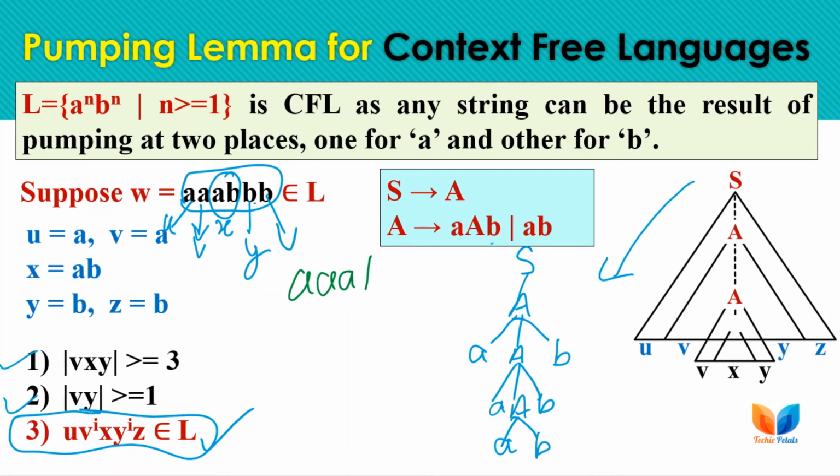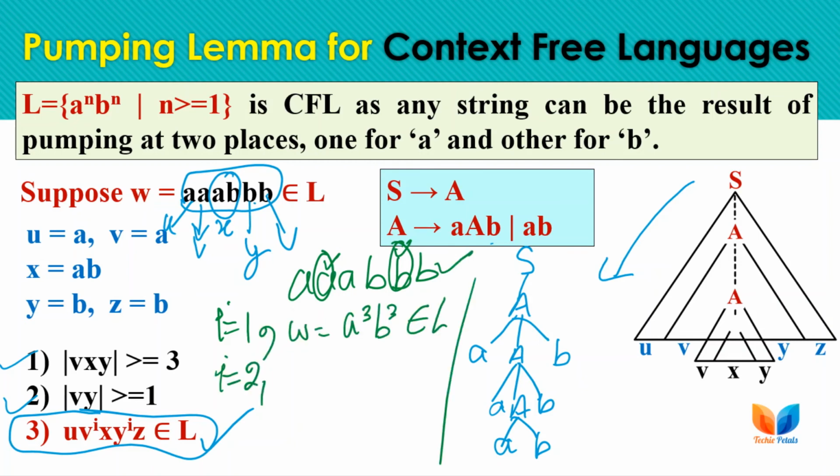Okay, so after one iteration the string is the same, meaning we are getting a raised to power 3 and b raised to power 3, that is a string of the language. Now for i equals 2, we will have 2 iterations of this part and 2 iterations of this part. Still the string is forming this pattern, 4 a's and 4 b's, and the string is still in the language.